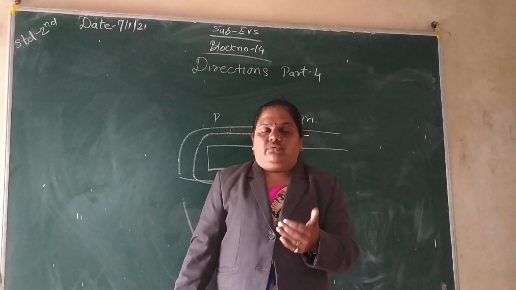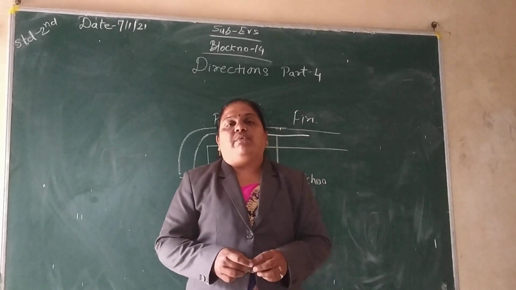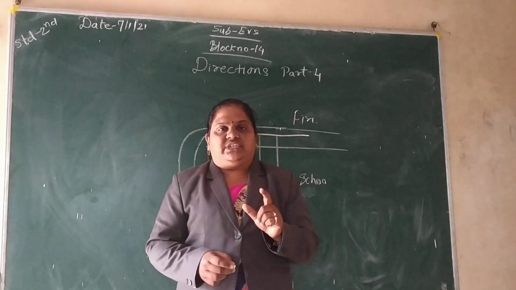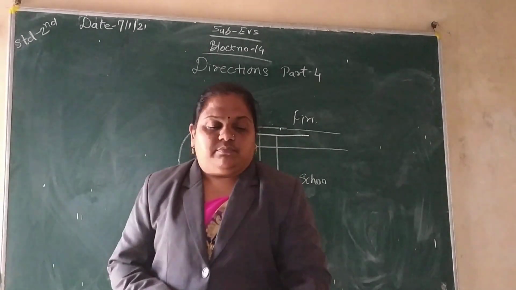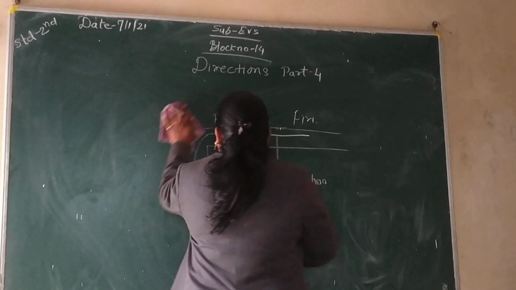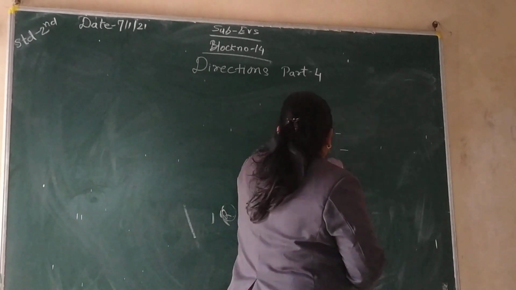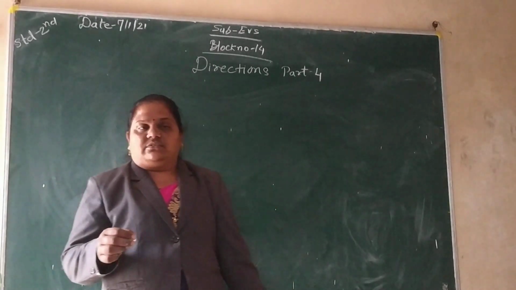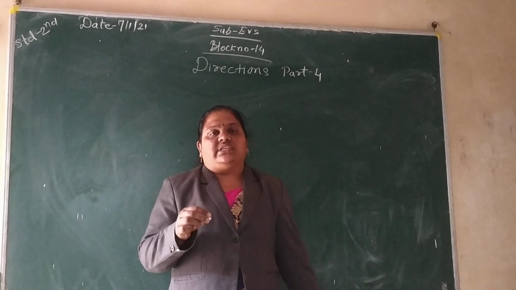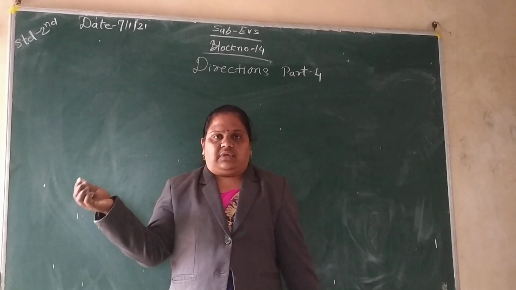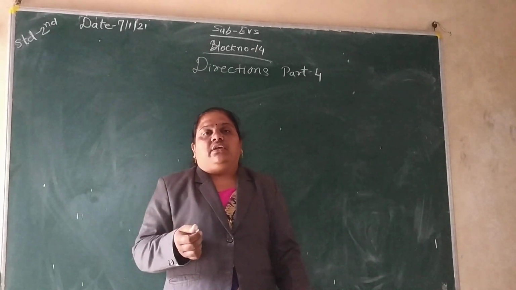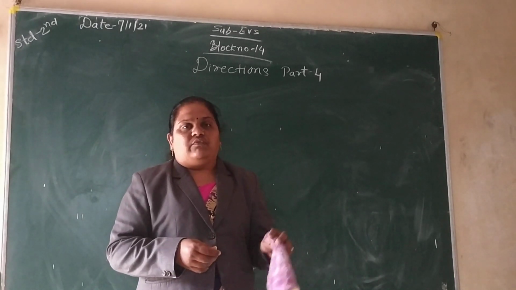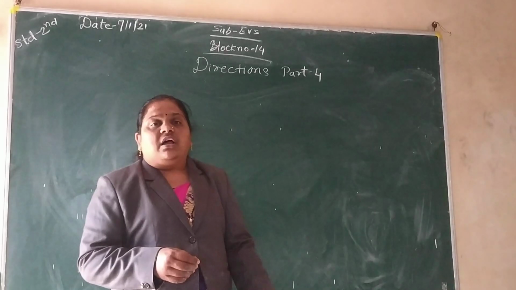Okay, so we will go to the next: with the help of a compass. Yes, there is a compass. I have shown the pictures. With the help of that compass I can find the directions. How can we find the directions? In our surroundings there is a sun, but in other places there may be no sun, which means there will be some clouds. At that time, what can we do?